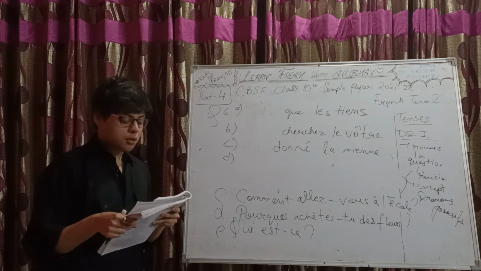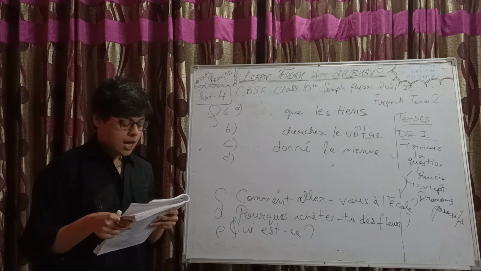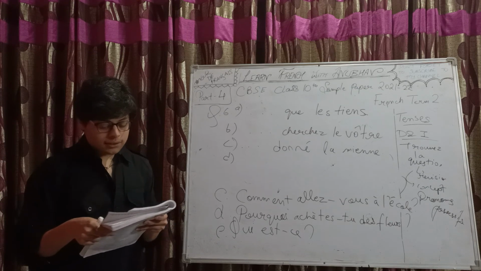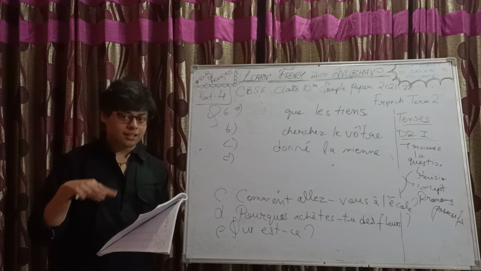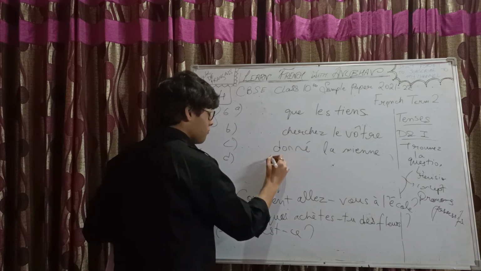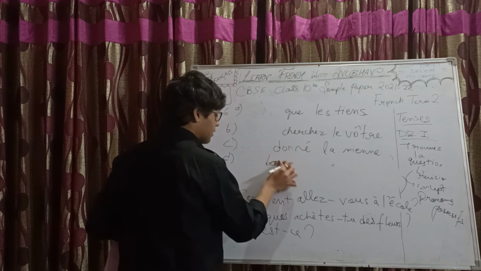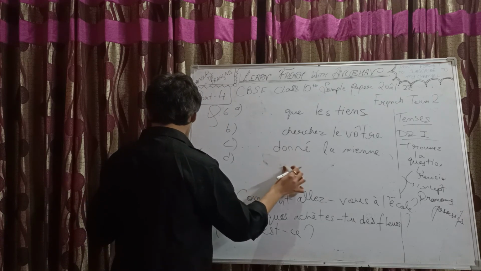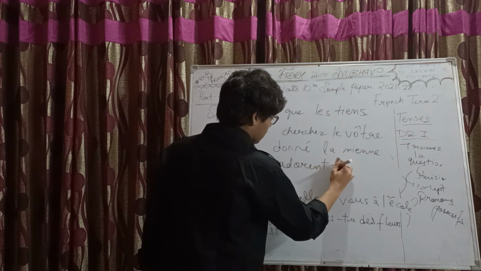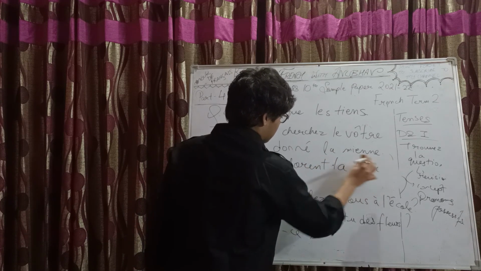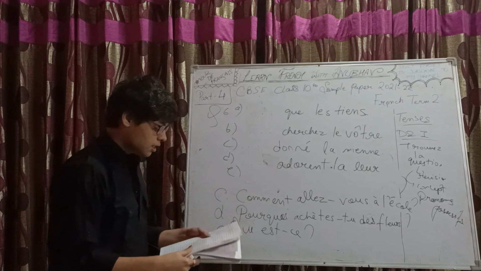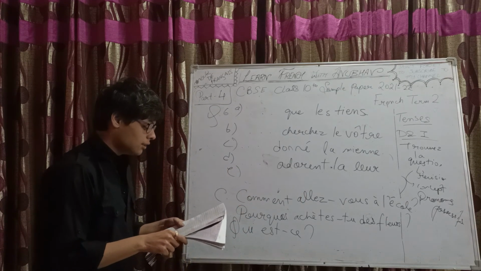You like your small yellow car and they like their car. So leur voiture, they like theirs. Leur voiture, singular object, feminine singular, so la leur. Ils adorent la leur.